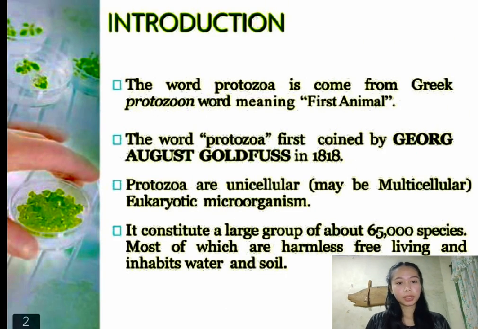So, introduction. The word Protozoa comes from the Greek word protozoon, meaning first animal. The word Protozoa was first coined by George August Goldfuss in 1818. Protozoa are unicellular, maybe multicellular, eukaryotic microorganisms. It constitutes a large group of about 65,000 species, most of which are harmless, free-living, and inhabit water and soil.